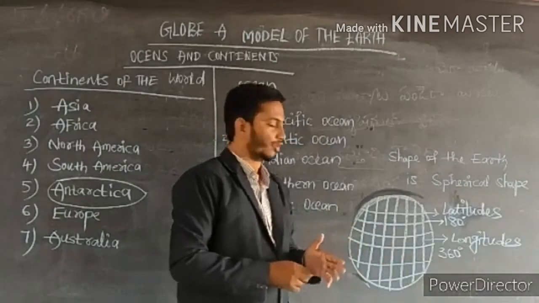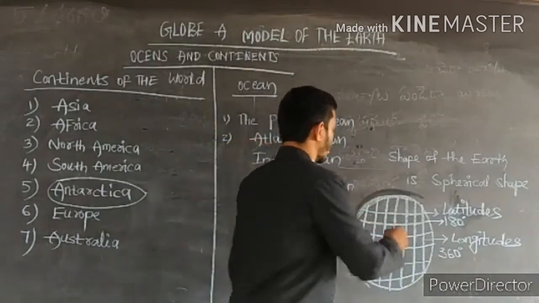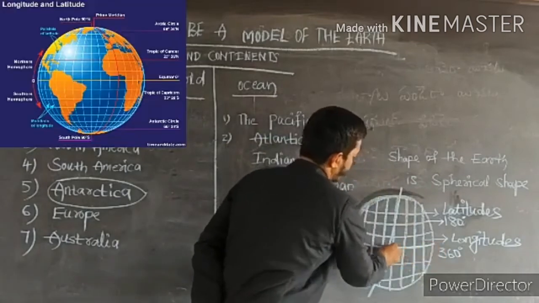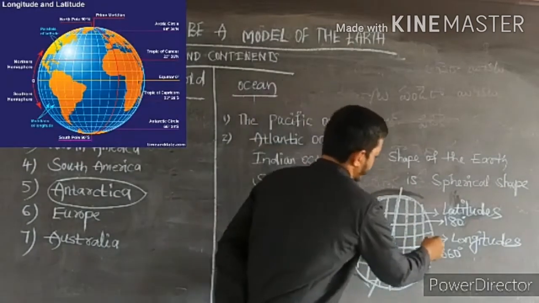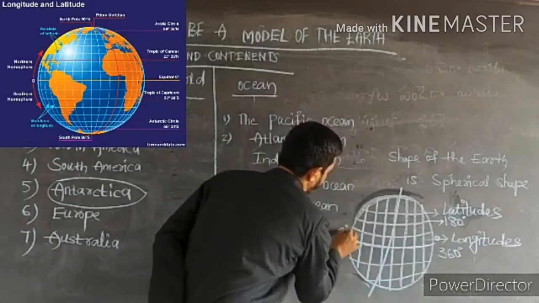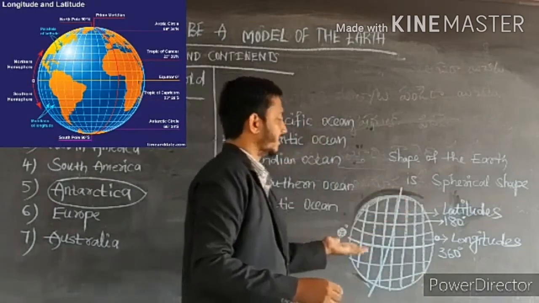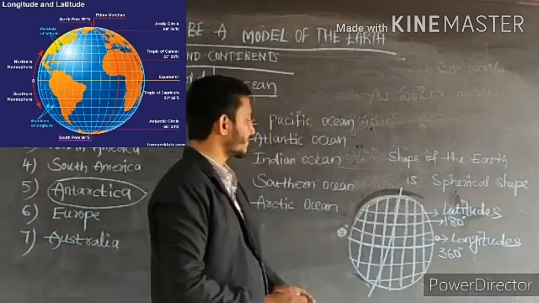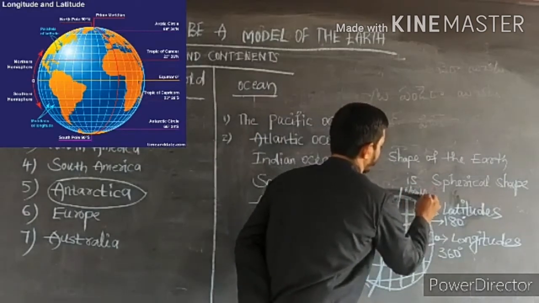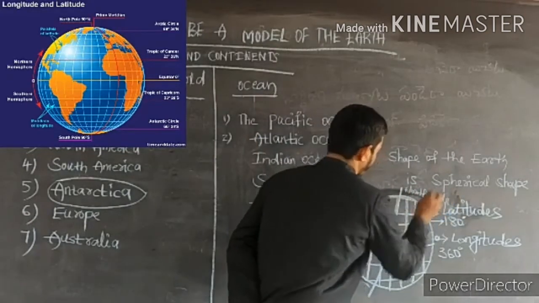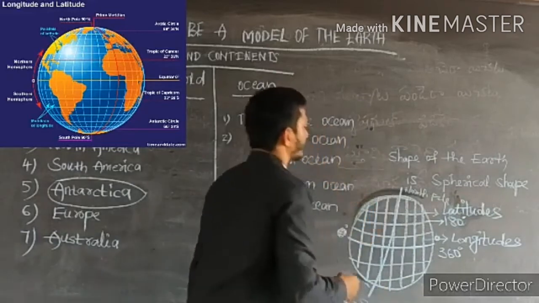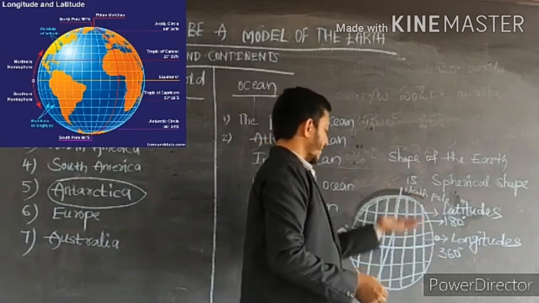The globe has latitudes and longitudes, and this grid, and the equatorial region starts near the 0 degrees. Equatorial regions we can find here, and the North Pole and South Pole.